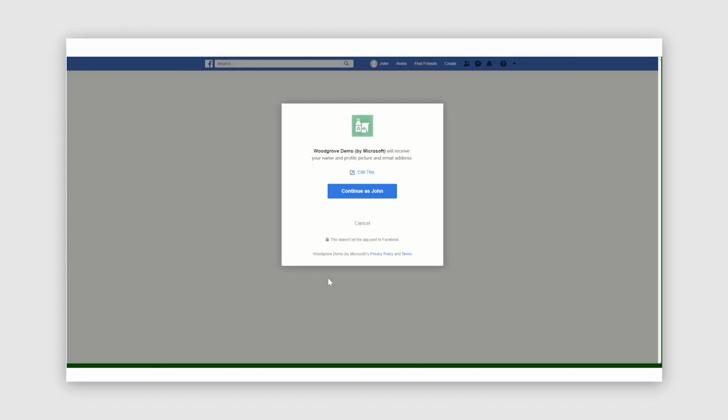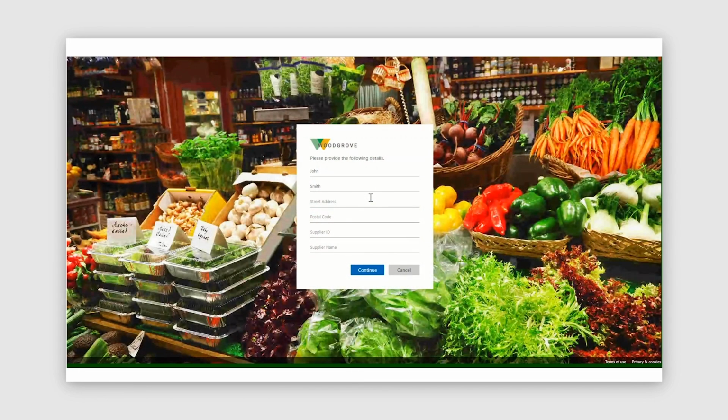This brings him over to the Facebook consent screen. You'll notice that John didn't get prompted for a username and password. Since he's always signed into Facebook as he's conducting business on a daily basis, we were just able to give him single sign-on, so there was no password prompt. Here, we'll go ahead and choose to continue as John, which sends John back to the Woodgrove Groceries sign-up page.